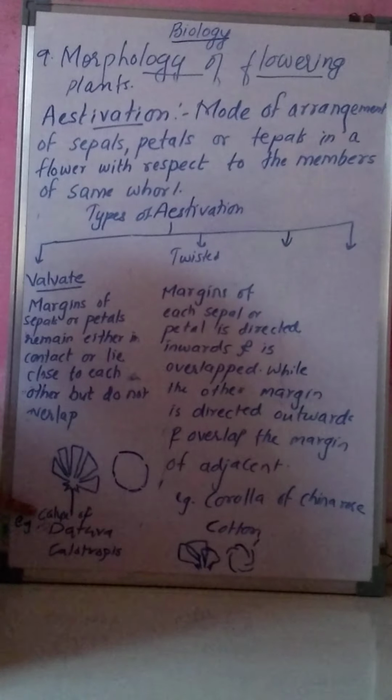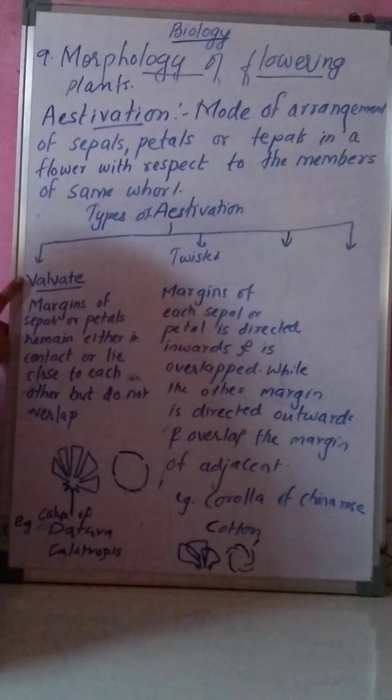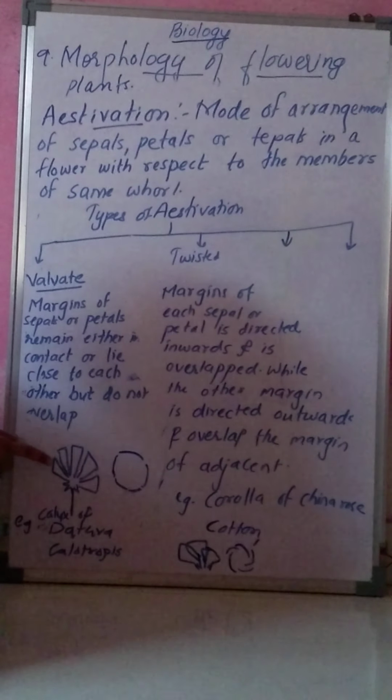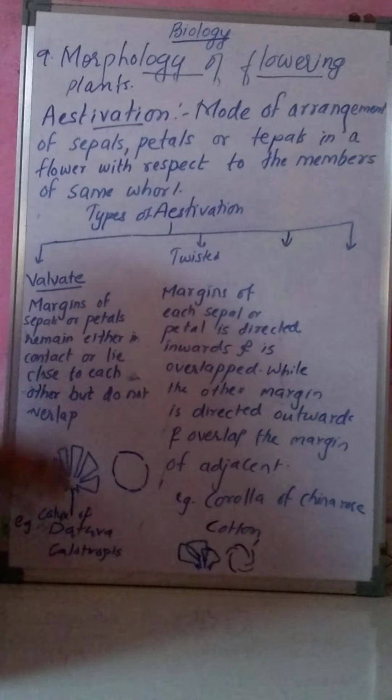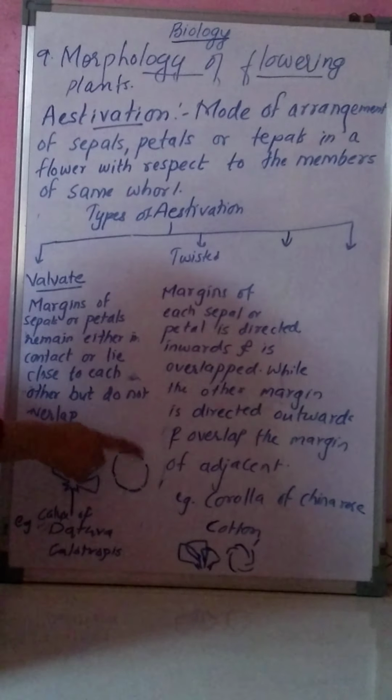Example is calyx of Datura and also Calotropis. In Calotropis and in Datura you will find that valvate aestivation is present. Means here the margins of sepals and petals are very close to each other, but they do not overlap each other.